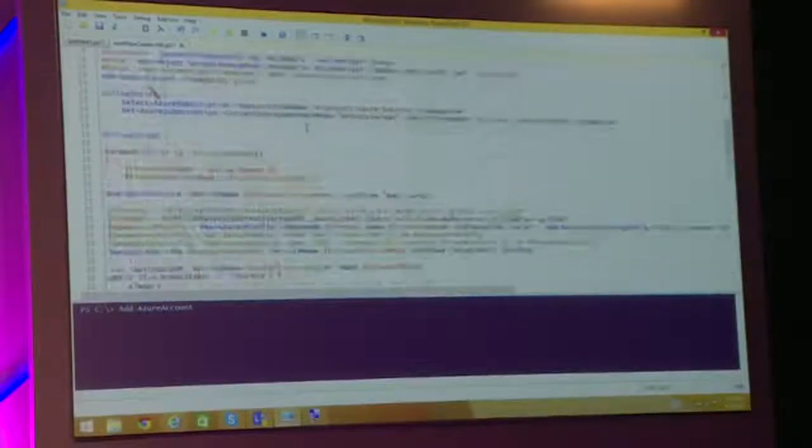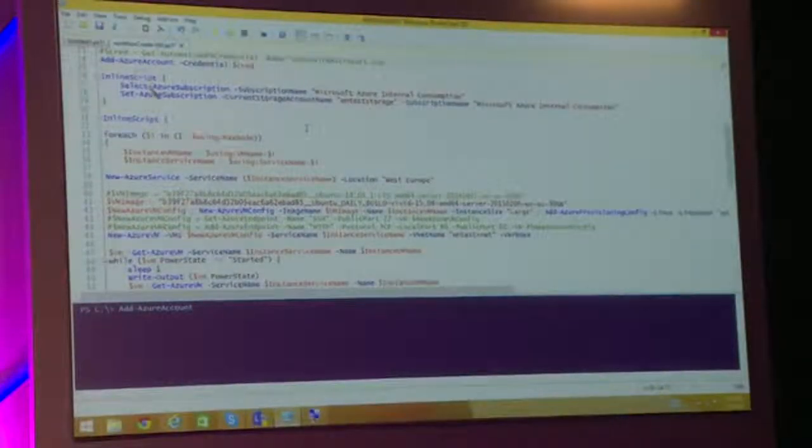I want to quickly run through this because I don't want to show the part where I'm giving my username and password. I can add an Azure account. Now, Azure Automation is a separate service, right? And the place where you're going to deploy, the IaaS service, is going to be a separate thing. It's called an external environment for Azure Automation, so you cannot directly access it. So you first have to provide the credentials to log into the Azure account for which you want to provision the VMs. That's the reason I'm using the Add-AzureAccount cmdlet here, which allows me to specify which account I want to work with.